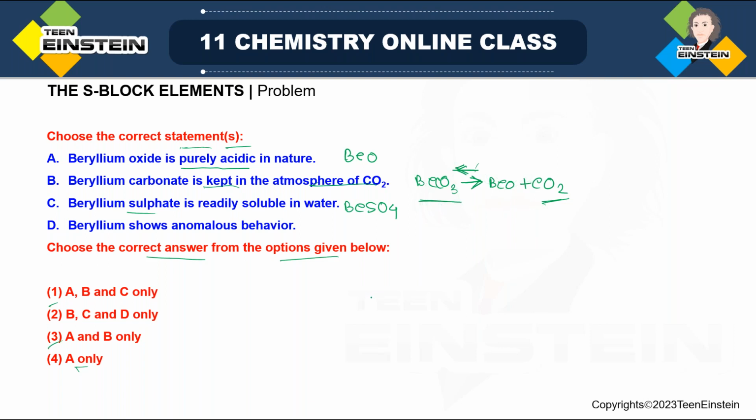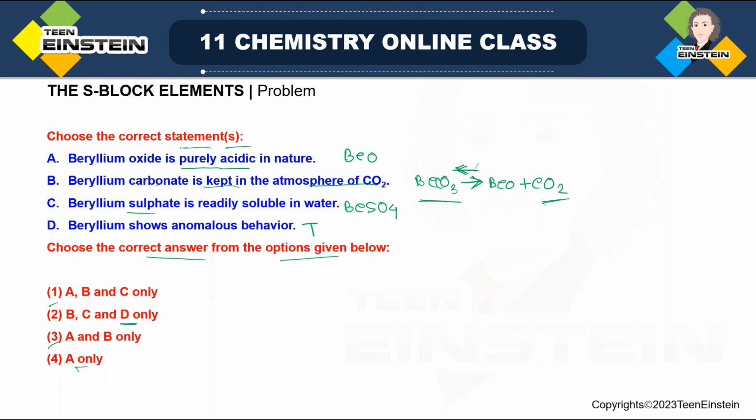Now in this question, even if you are having doubt related to B and C, because these two statements, compared to A and D, are comparatively difficult to remember. I'm not saying very difficult, but comparatively, because it is very easy to remember that beryllium shows anomalous behavior. If you are sure that D is true, then in option 2 only there is D. So you can easily choose option 2.